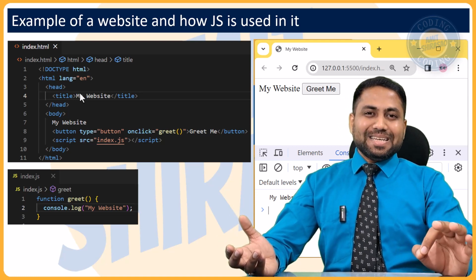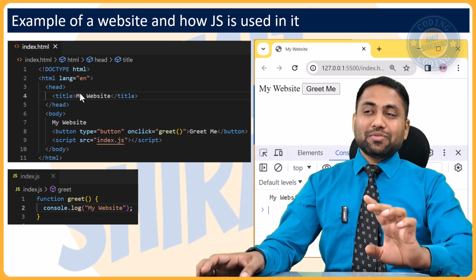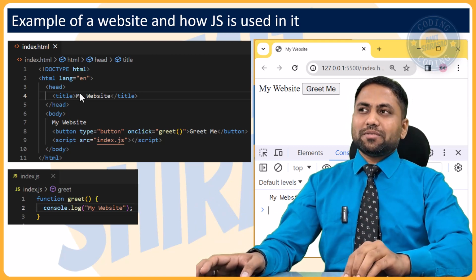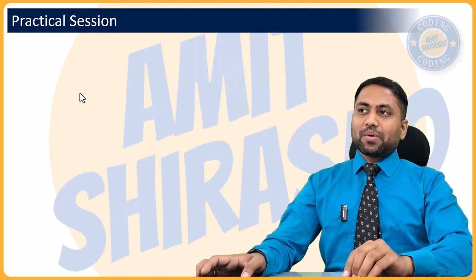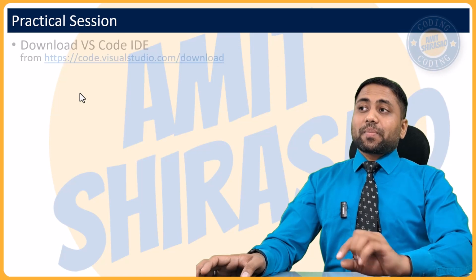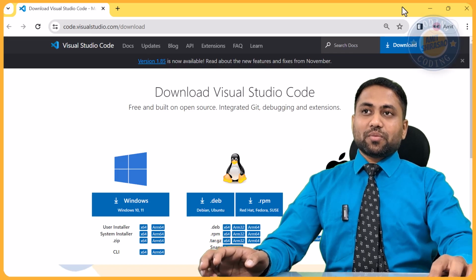So the easiest IDE that I found is Visual Studio Code. It is also by Microsoft, but it is free, of course. It's not open source. Means, of course, it is proprietary, but it is free to use. Okay. So where will you download it from? So you just go to this website and you can download it from here.